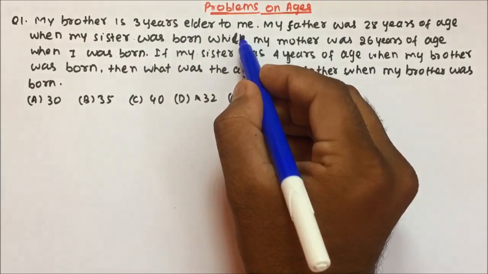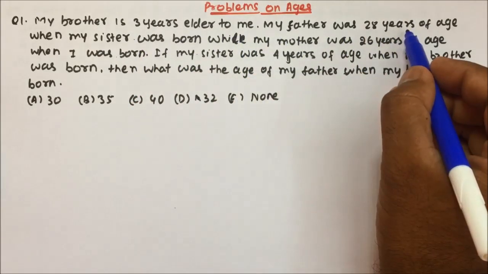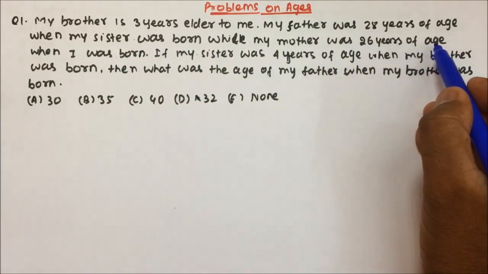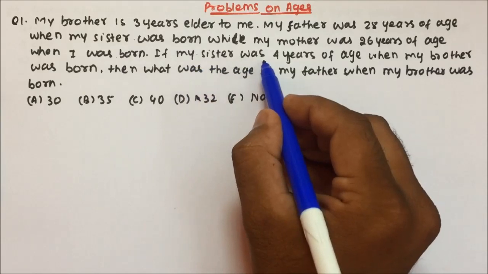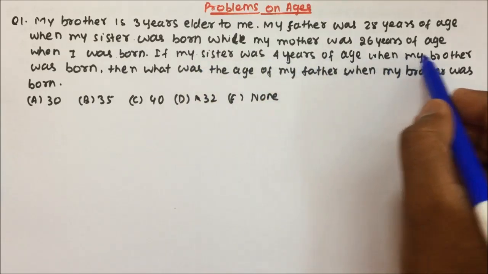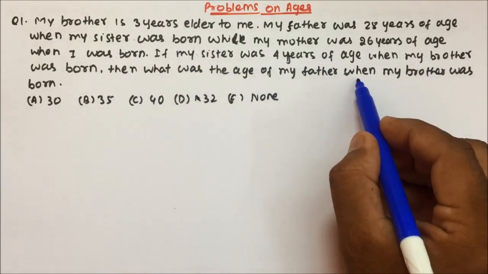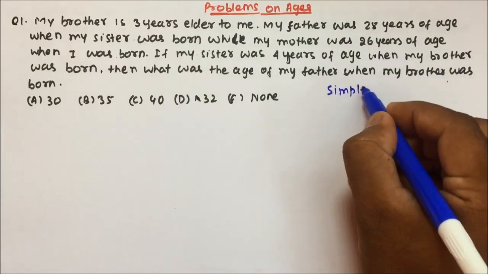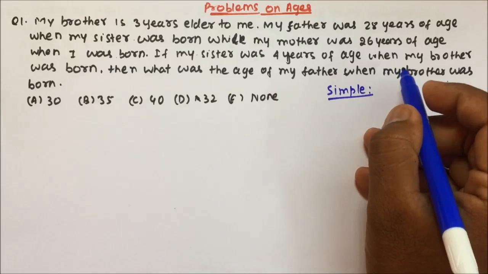So, my brother is 3 years elder to me. My father was 28 years of age when my sister was born, while my mother was 26 years of age when I was born. If my sister was 4 years of age when my brother was born, then what was the age of my father when my brother was born? So friends, this question is very simple. The only thing is we have to read step by step.